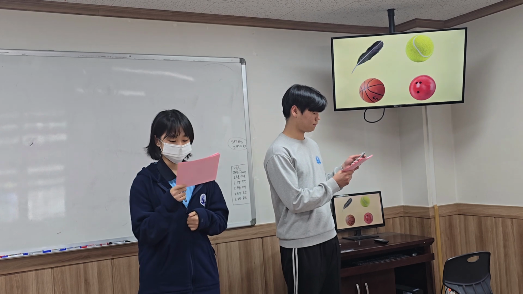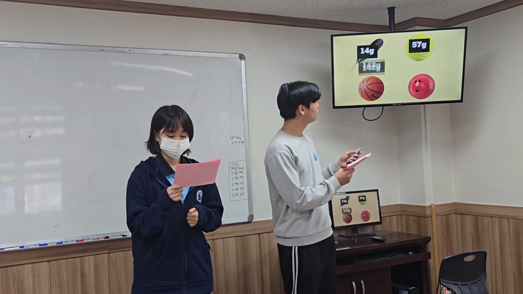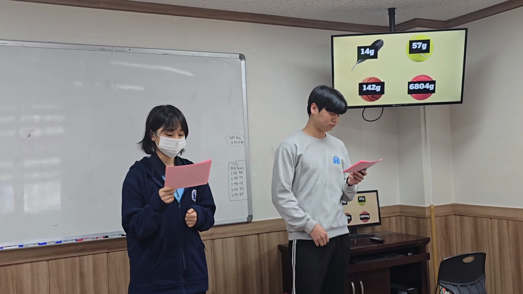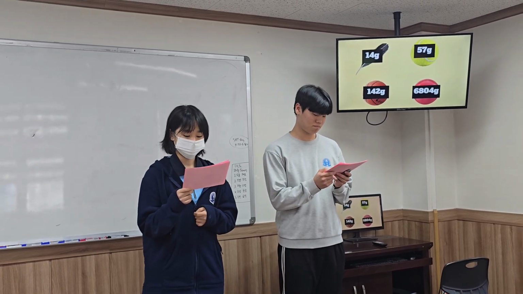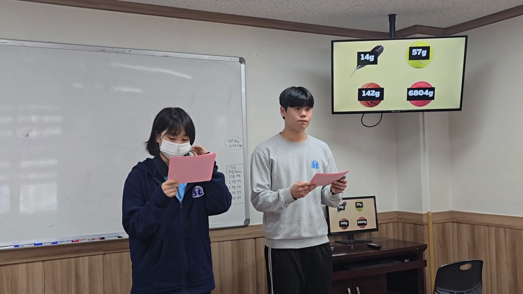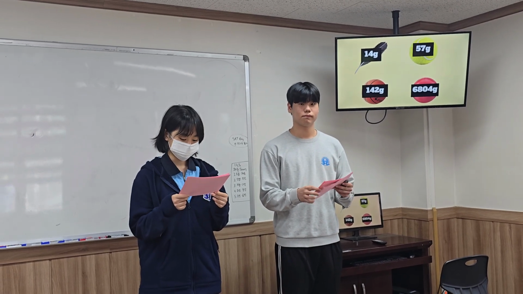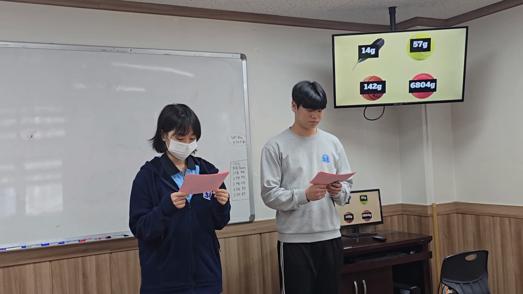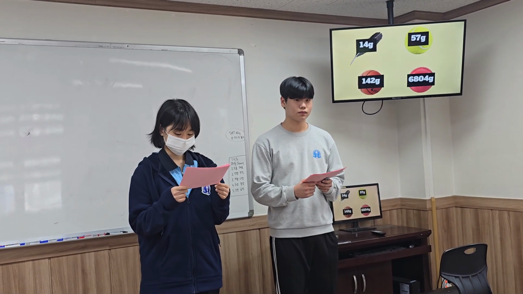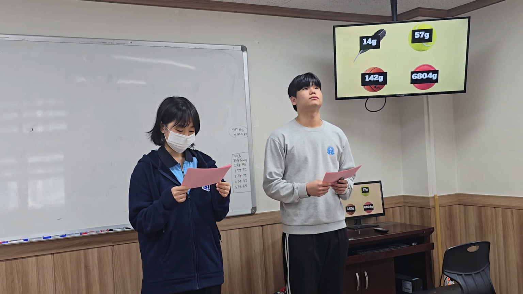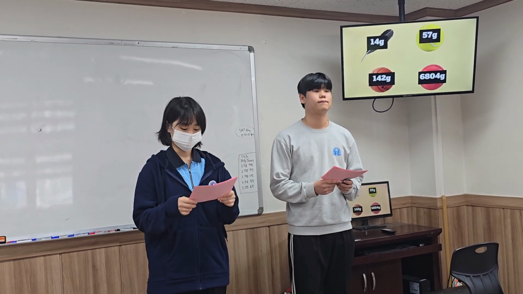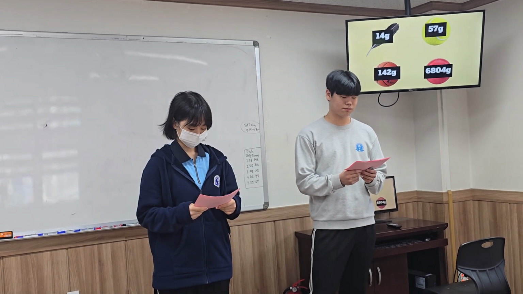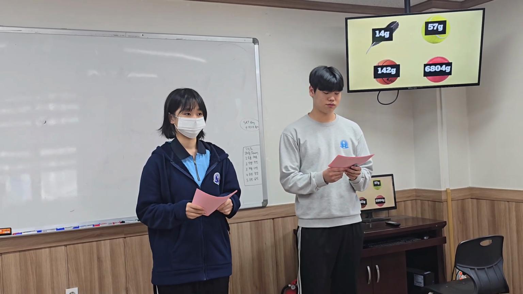Each object has 14 grams, 57 grams, 142 grams, and 6,804 gram masses. These 4 objects were dropped from a height of 30 meters. The lightest one, the feather, was dropped in 15 seconds, and a slightly heavier object, the tennis ball, dropped faster than the feather, in 3 seconds. And the baseball hit the ground in 2.8 seconds, and lastly, the heaviest object, the bowling ball, fell in 2.6 seconds. From this chart, the bowling ball fell on the ground first, and the feather hit the ground last.